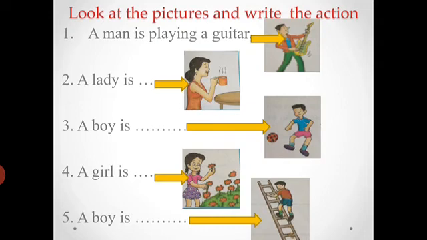These are all examples of present continuous tense. Okay, note down in the copy. Okay, students?